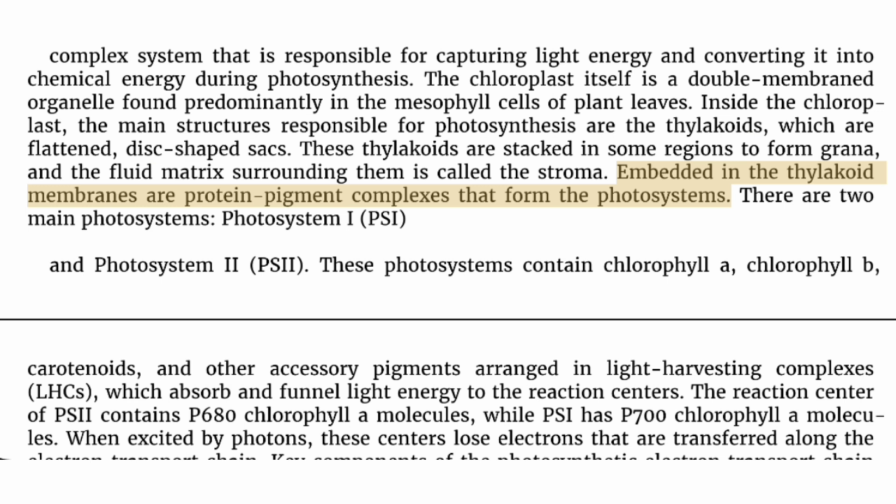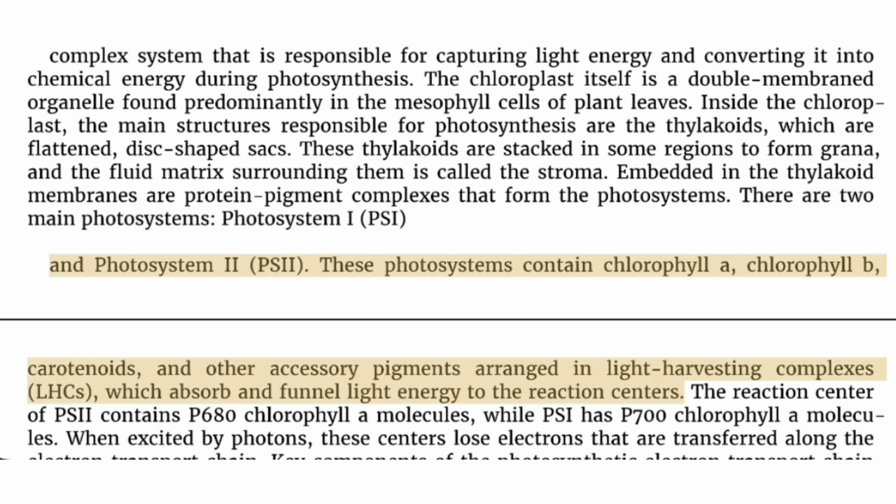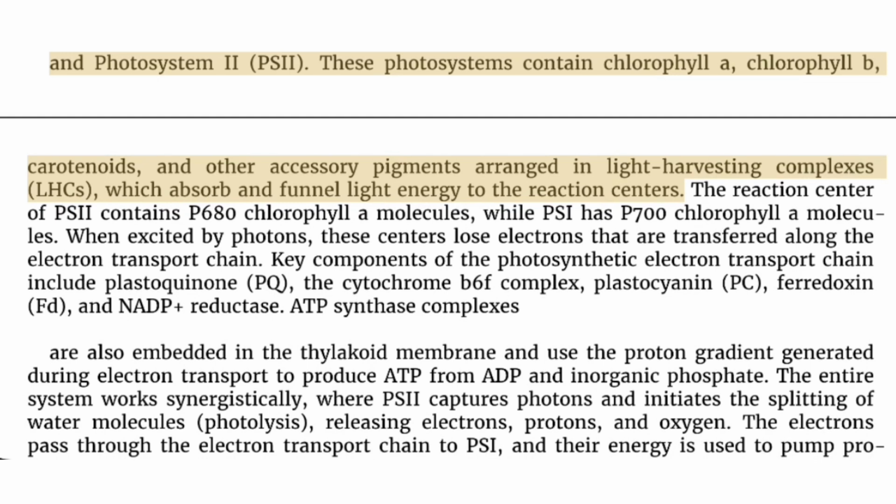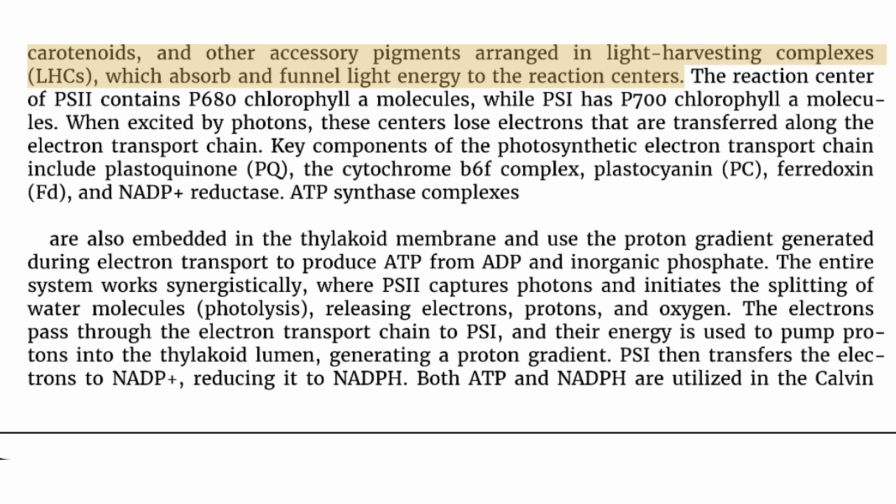Embedded in the thylakoid membranes are protein-pigment complexes that form the photosystems. There are 2 main photosystems, photosystem I (PSI) and photosystem II (PSII). These photosystems contain chlorophyll a, chlorophyll b, carotenoids, and other accessory pigments arranged in light-harvesting complexes, LHCs, which absorb and funnel light energy to the reaction centers.